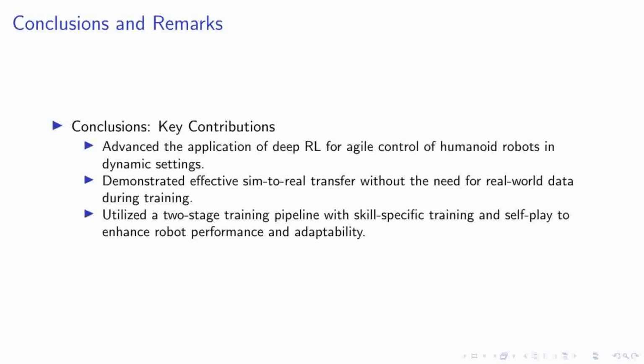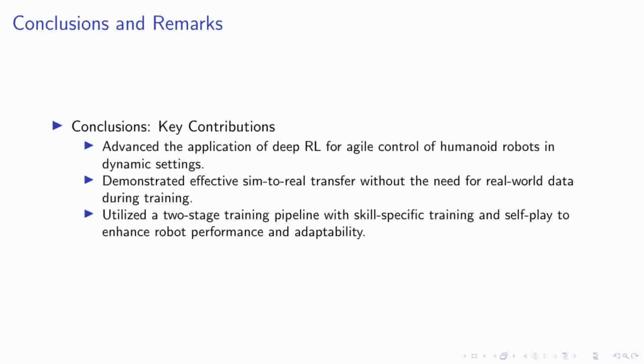Furthermore, our innovative two-stage training pipeline, which incorporates skill-specific training followed by self-play, has significantly enhanced the performance and adaptability of our robots. This methodology not only refines the learned skills, but also ensures that the robots can effectively anticipate and react to the dynamic environment.